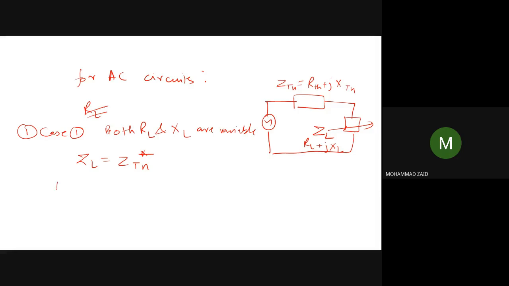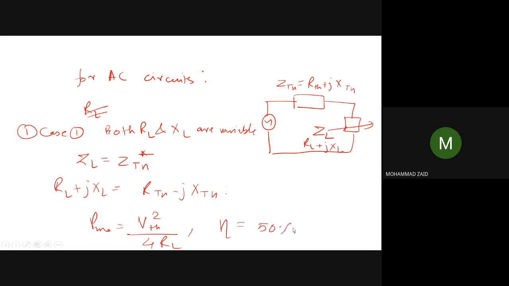So RL plus J times XL will be equal to RTH minus J times XTH. The maximum power is related only to the resistance part, so the maximum power which can be transferred will be V Thevenin square divided by 4 RL. The efficiency will be 50%. This is the first case.